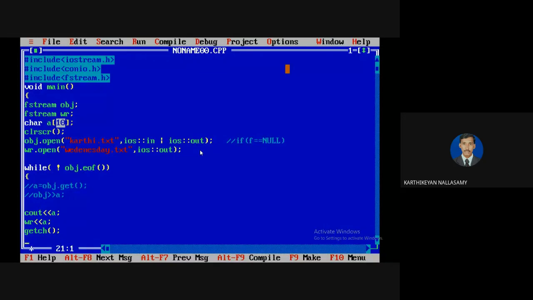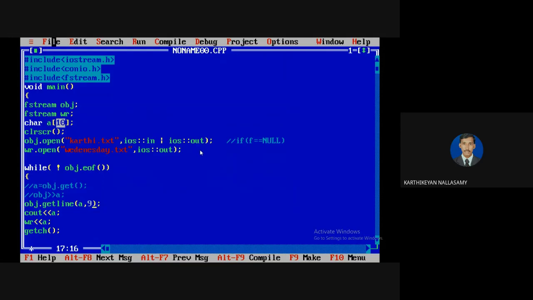So I'm going to write this. I'm going to say object obj, from the file karthi.txt I need to read, and it will be referenced using the object obj. So obj dot getline, I'm going to read from it and store in the variable a, reading a maximum of 9 characters from the file. Now there is no error. Normally, by default, once the slash n is encountered, it will read until it reaches the end of the line, or otherwise read up to a maximum of 9 characters.